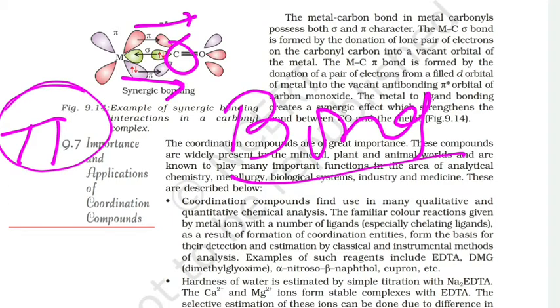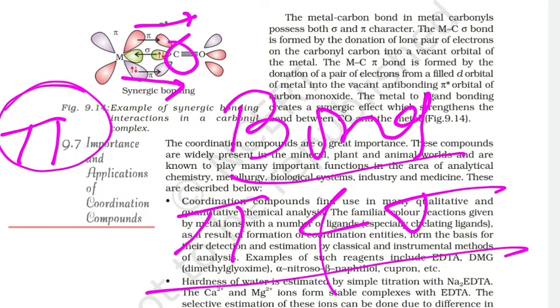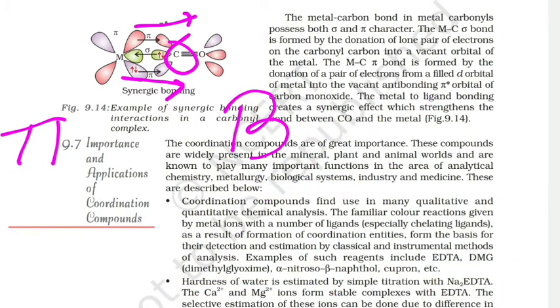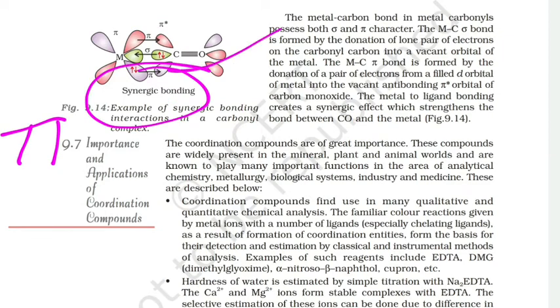So here we can say that pi and sigma both bonds can form in metal carbonyl compounds, and this type of bonding is known especially as synergic bonding. So this is the synergic bonding, the synergic bond.